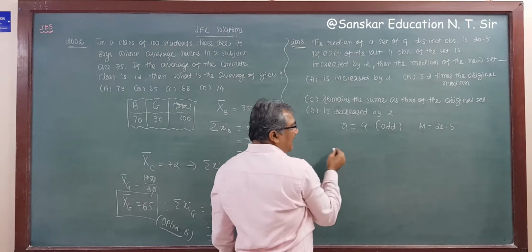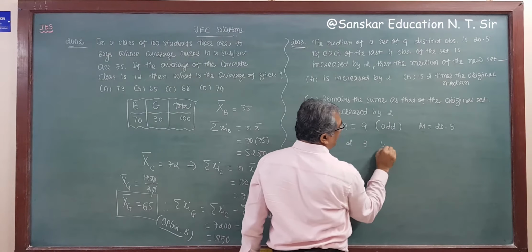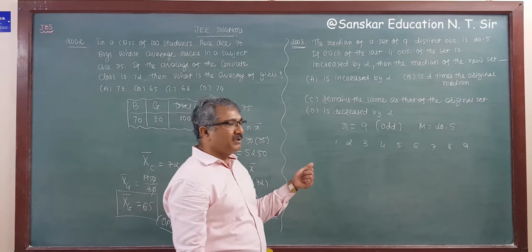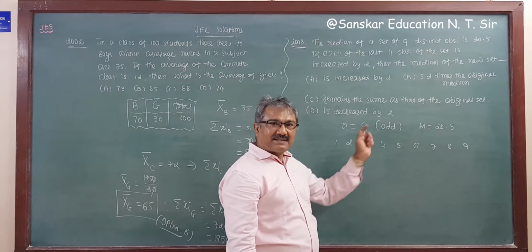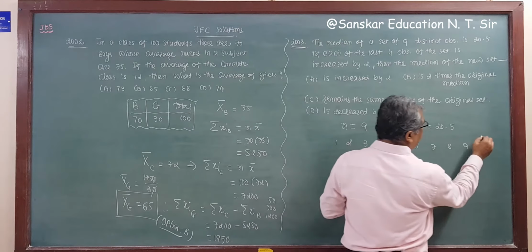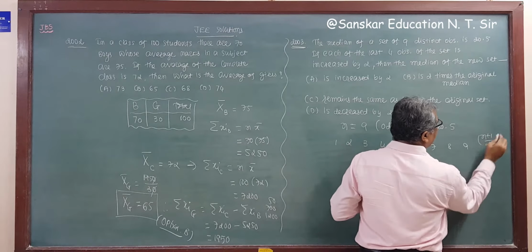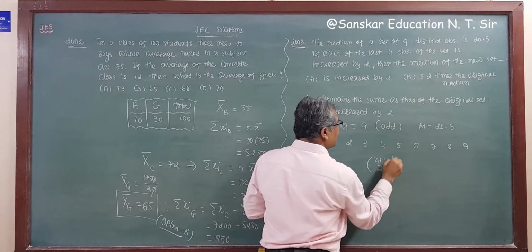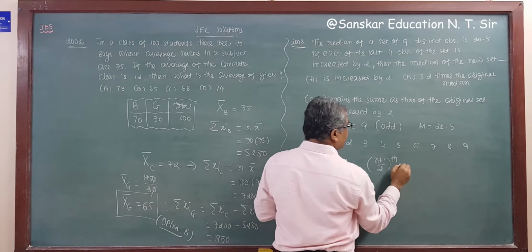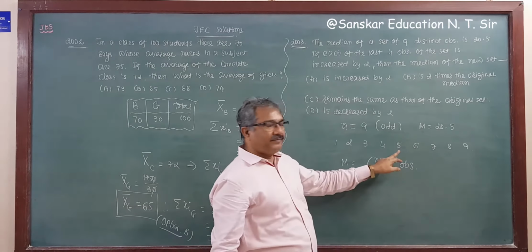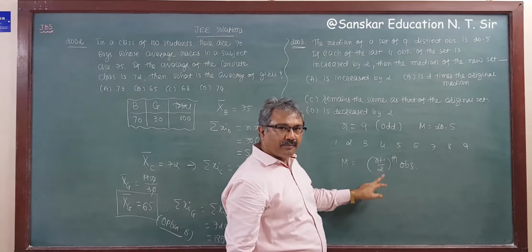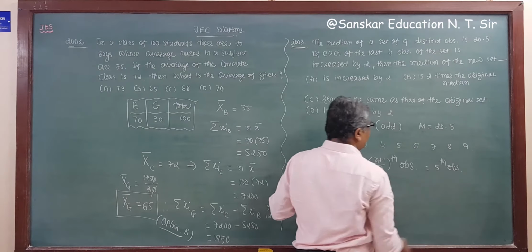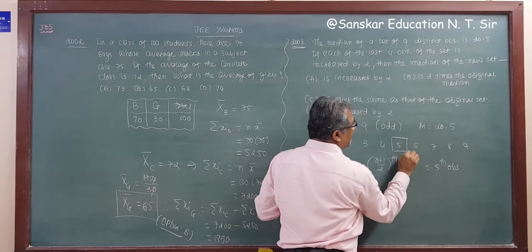So see, this is 9 observations: 1, 2, 3, 4, 5, 6, 7, 8, and 9. These 9 observations are given, an odd number. So the median is equal to the n plus 1 by 2th observation, right? So 9 plus 1, 10 by 2, that is the 5th observation. So the 5th observation is your median.